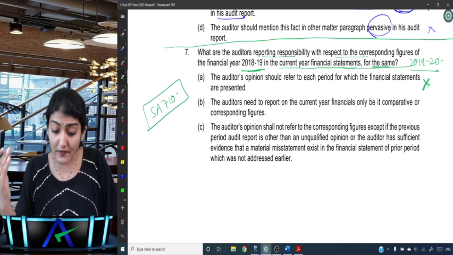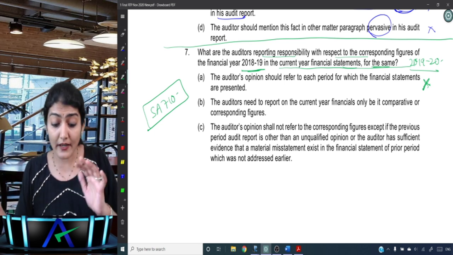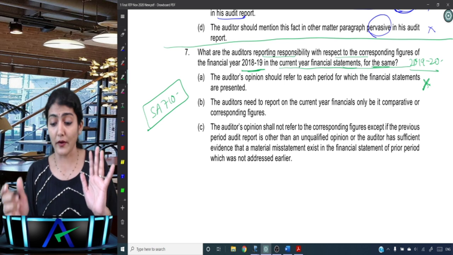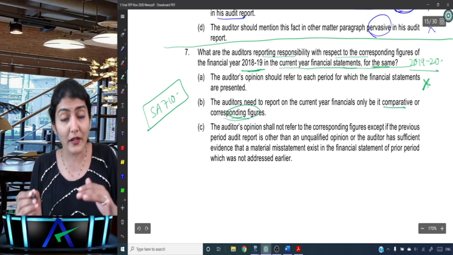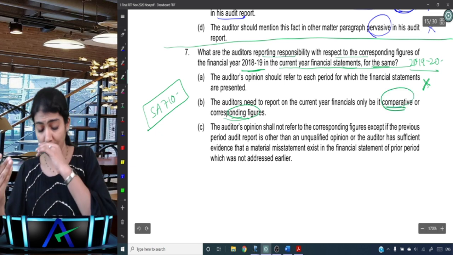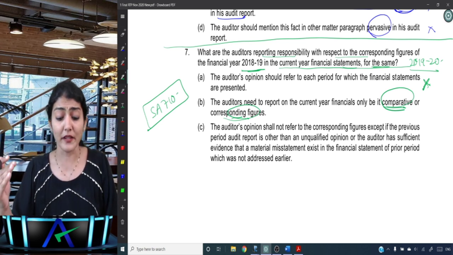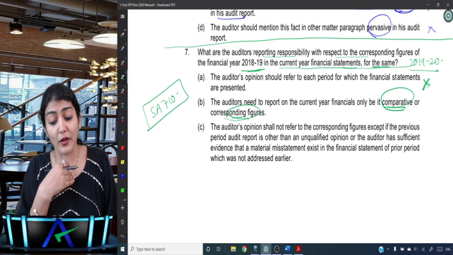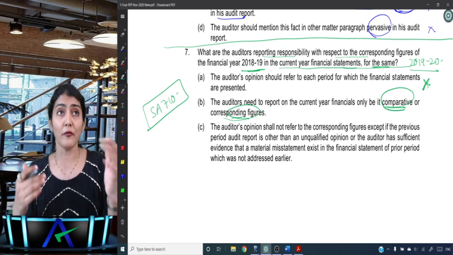Then the auditors need to report on the current year financials only, be it comparative or corresponding. No, comparative and corresponding are not the same. For corresponding figures, we report only on the current year. For comparative financial statements, our opinion is for all the periods.